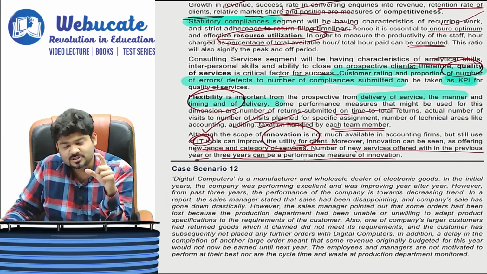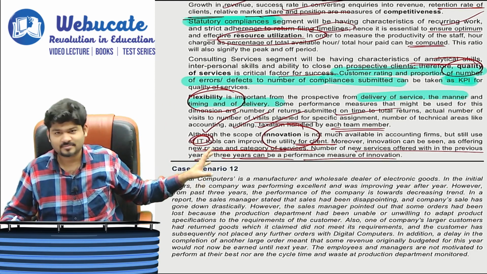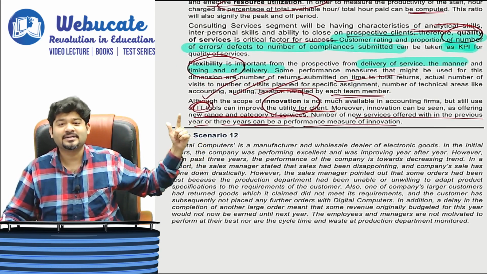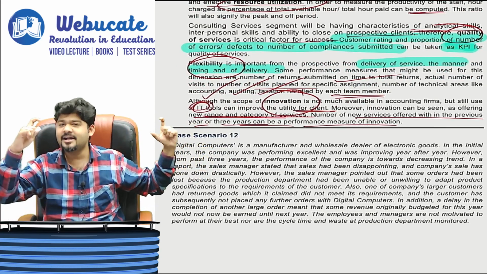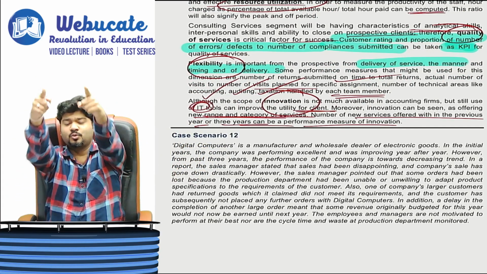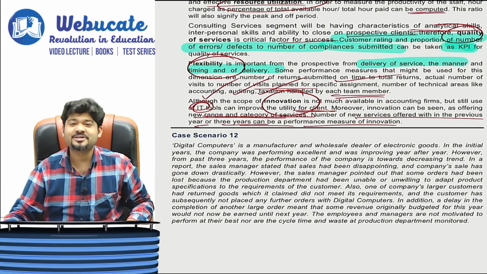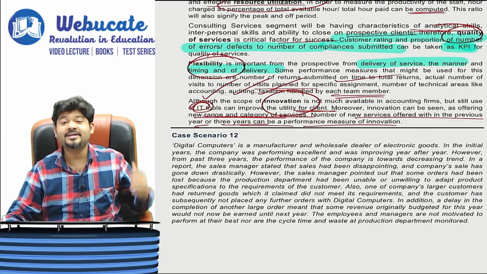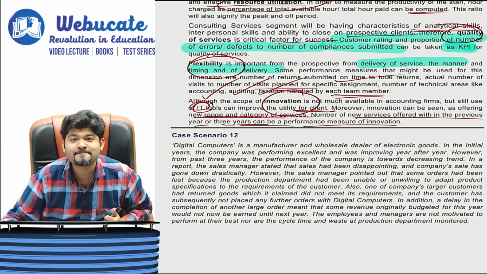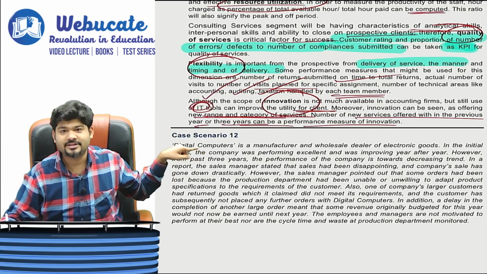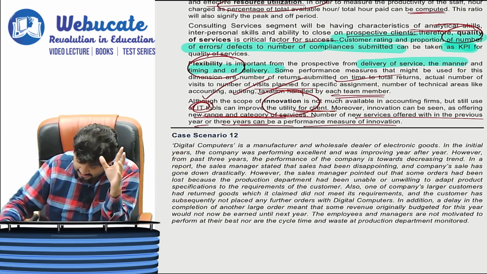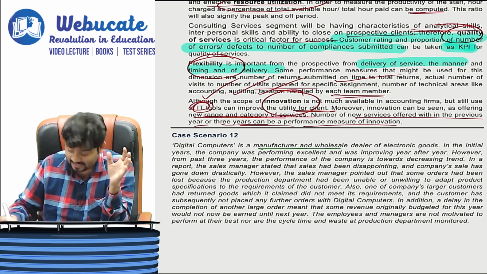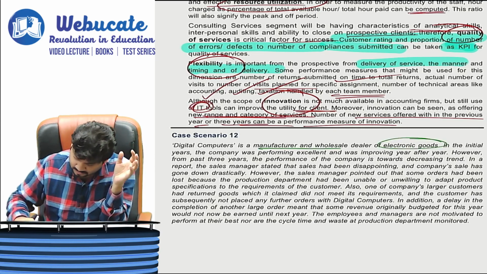Now what we will do is quickly read down the sum. We've already understood it, so reading will be very quick. With the reading and understanding of the question done smoothly, we will be able to give a solution to all the problems that our company Digital Computers is facing. Are you ready? Then let's get started. Digital Computers is a manufacturer and wholesaler dealer of electronic goods.